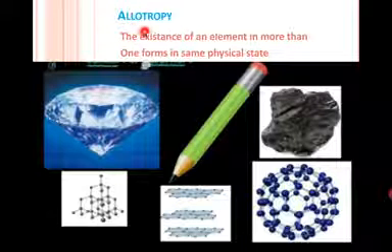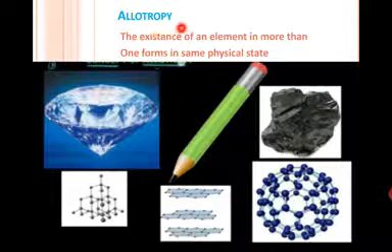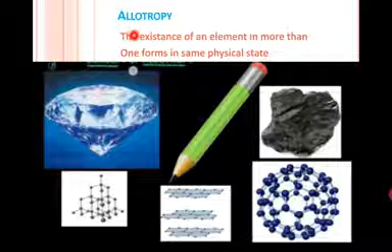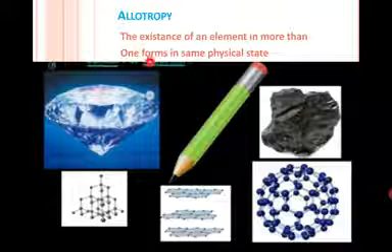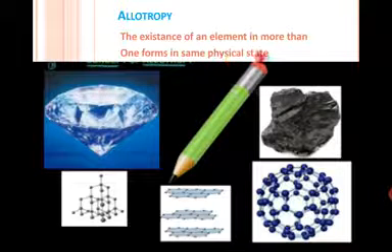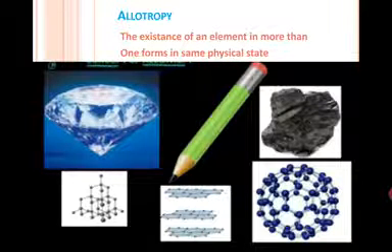Another property of the solid state is allotropy. We will define it as the existence of an element in more than one form in same physical state is called allotropy. Here in this picture, different allotropic forms of carbon are given. Carbon is an element.